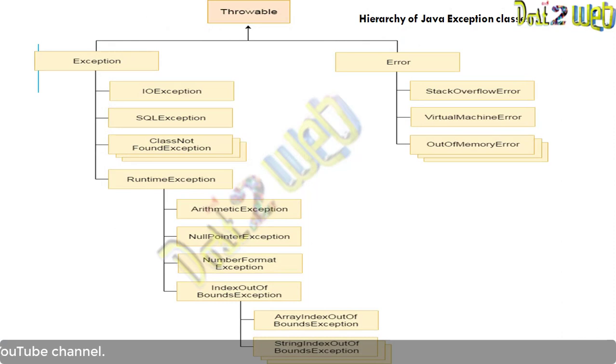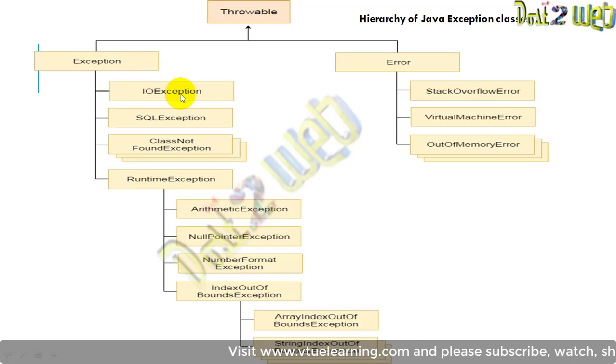So to handle this, in Java they have defined some hierarchy for the exception classes. What are those exception classes? It's all divided into something called Throwable. In that you'll have two: one is Exception, one is Error. When we talk about Exception, you can see here I have IOException, that is input output exception.